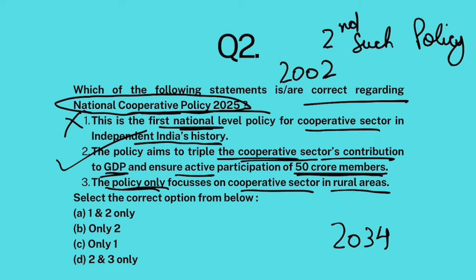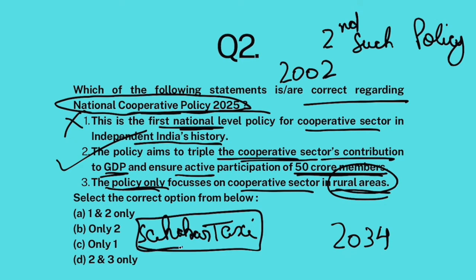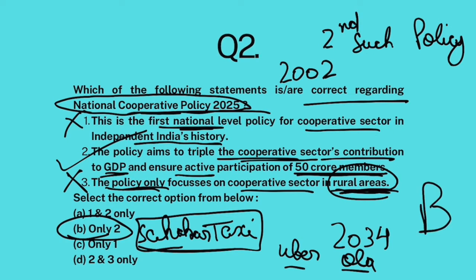Now, this policy does not only focus on cooperative sector in rural areas, it focuses on cooperative sectors in all areas, like urban, rural, everywhere, not just agriculture, but also in taxi. Okay, there is a taxi cooperative called Sehkar Taxi. All taxi operators in the city of Bangalore have come together to release an app to basically rival Uber and Ola, because Uber and Ola were taking away their business. So they came up with their ride sharing app, right? So cooperative sector is being expanded into all areas, not just rural areas as per this policy. So this statement is false. Okay, so the answer to this question would be only 2B.